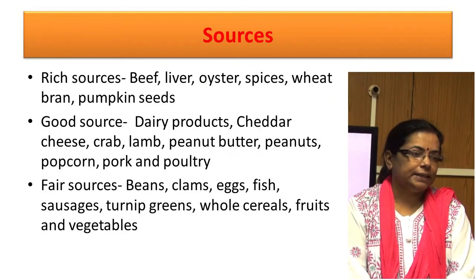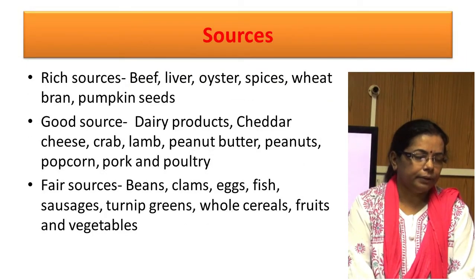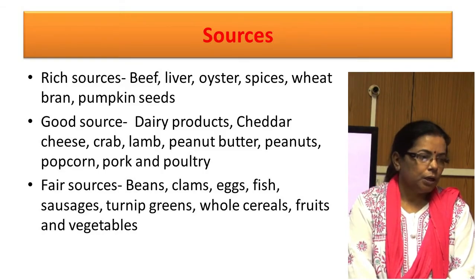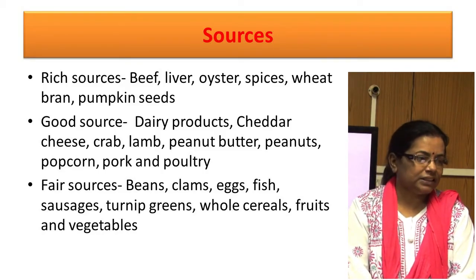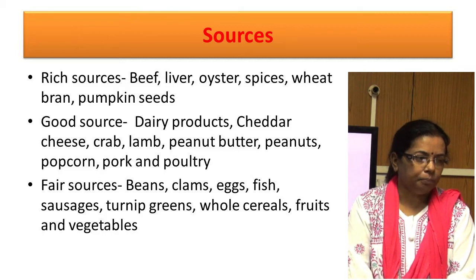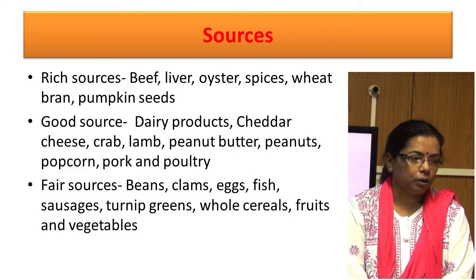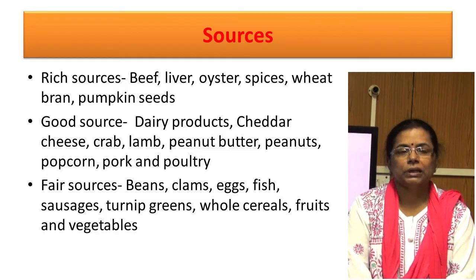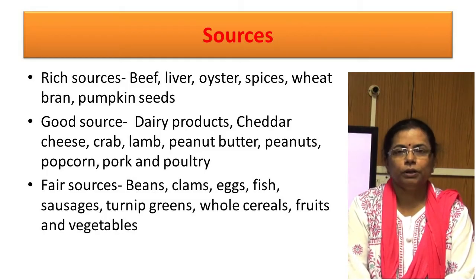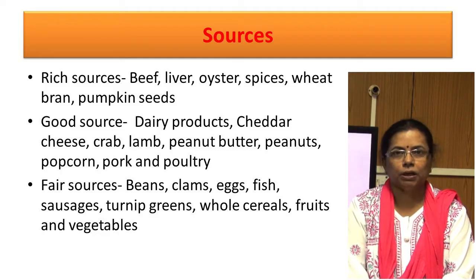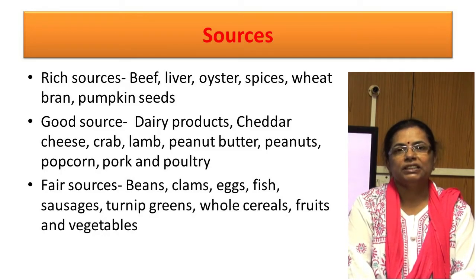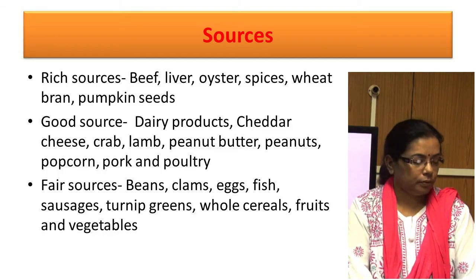Rich sources of zinc are beef, liver, oyster, spices, wheat bran, and pumpkin seeds. Good sources are dairy products, cheddar cheese, crab, lamb, peanut butter, peanuts, popcorn, pork and poultry. Zinc present in animal foods is highly available in our body as compared to plant sources, because plant sources may contain phytic acid which hinders the absorption of zinc.